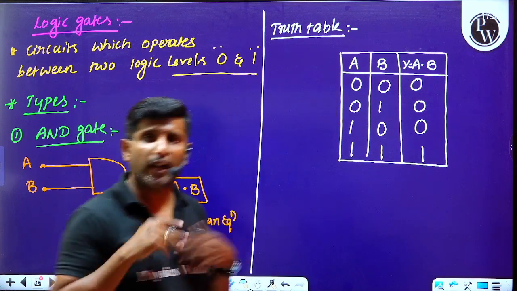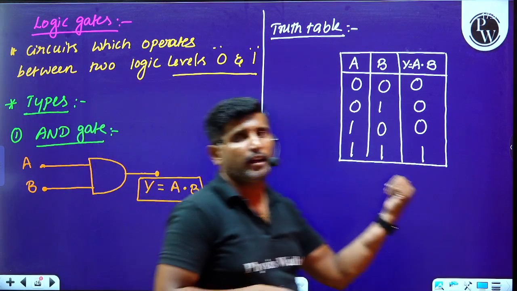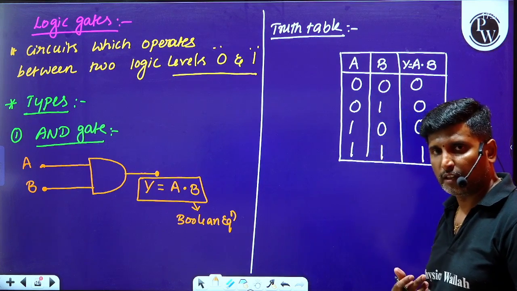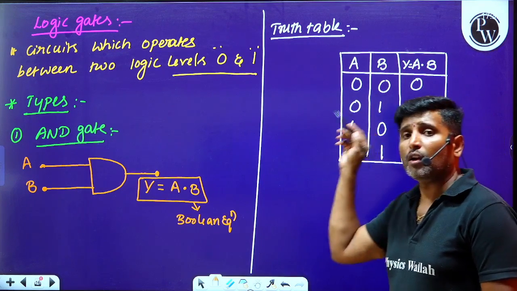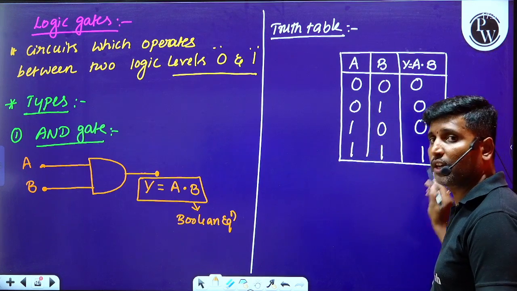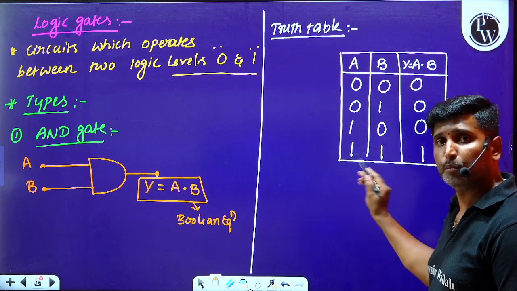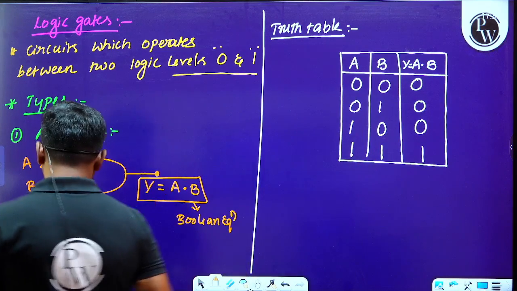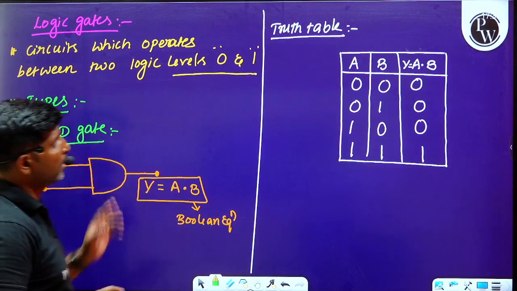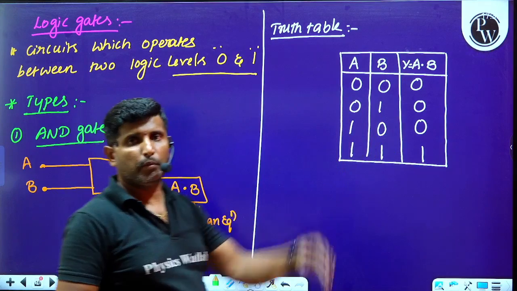So how can we define this AND gate? The AND gate is the logic circuit whose output is high if and only if both the inputs are high. That is about the AND gate. I hope it is clear: the AND gate circuit symbol, equation, and truth table.